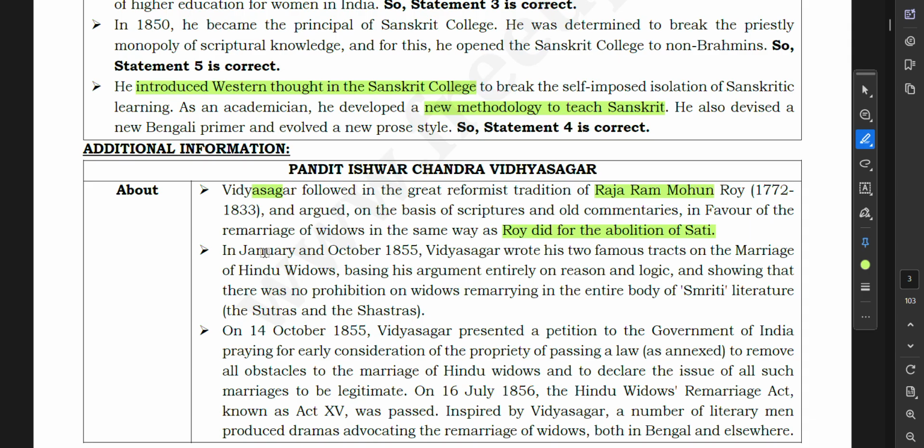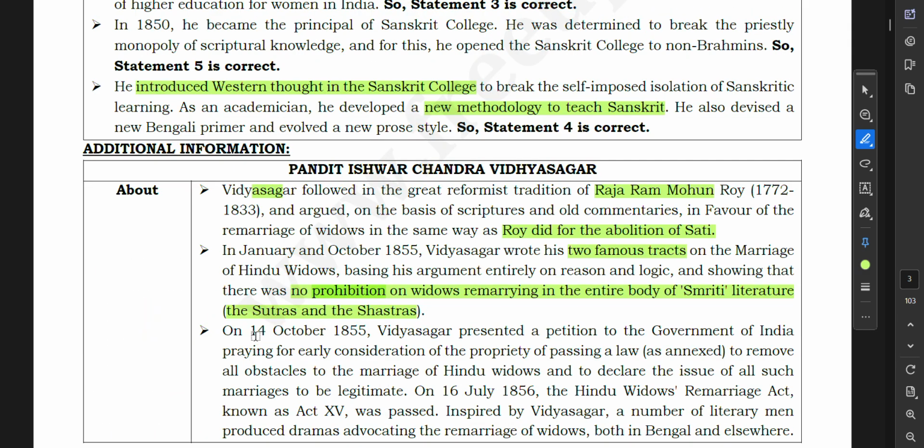In January and October 1855, Vidyasagar wrote his two famous tracts on the marriage of Hindu widows, basing his argument entirely on reason and logic, showing that there was no prohibition on widows remarrying in the entire body of Smriti literature, that is, the Sutras and Shastras.